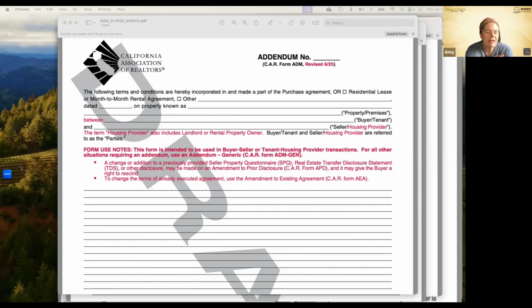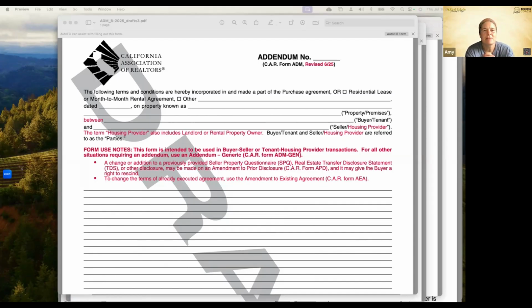Now, keep in mind, there are a lot of updated forms and new forms that are released. I generally only cover the forms that are pertinent to you and your business in real estate. So I don't cover, and I'll say residential real estate, I don't cover the commercial forms. I also don't cover, for the most part, the tenant forms. Also, there's a lot of forms that just got a place for a signature confirmation for receipt. I'm not going to go over those either. So you'll see some of those forms now have that on there.